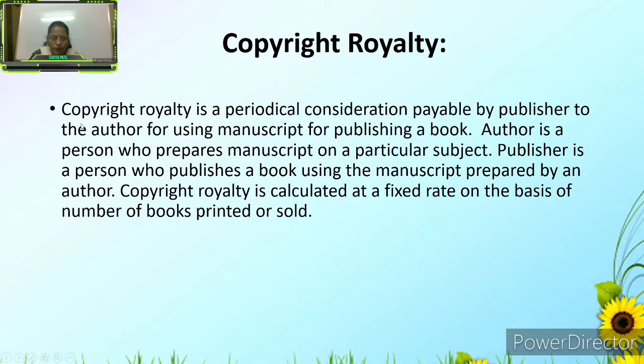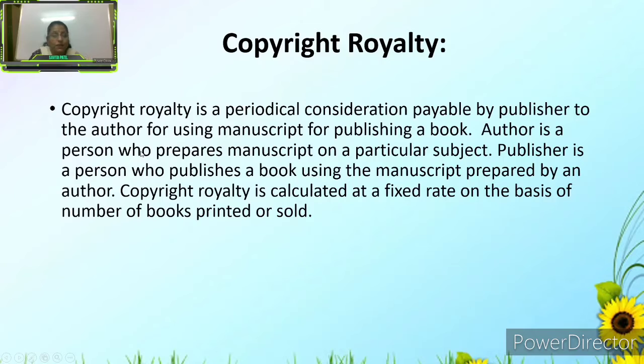and the copyright royalty. Copyright royalty is a periodical consideration payable by a publisher to the author for using the manuscript for publishing a book. Author is a person who prepares a manuscript on a particular subject. Publisher is a person who publishes a book using the manuscript prepared by an author. Copyright royalty is calculated at a fixed rate on the basis of the number of books printed or sold.